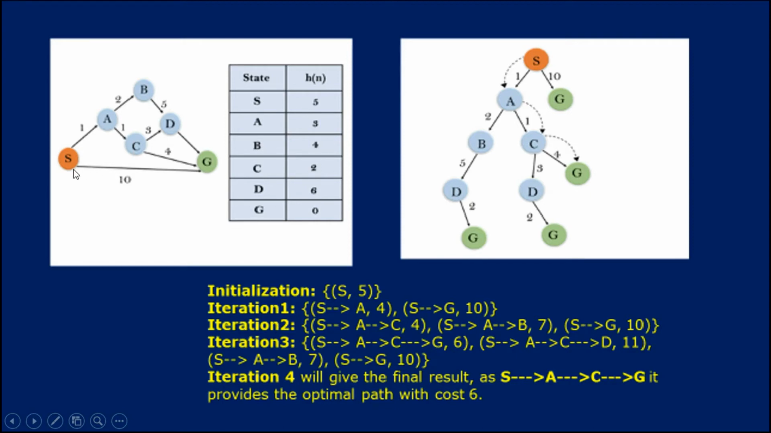Taking S to G directly gives you 10. Going by S, A, C and then G gives you the lowest path cost. So that is what is considered the optimal path. This is what A-star search follows.